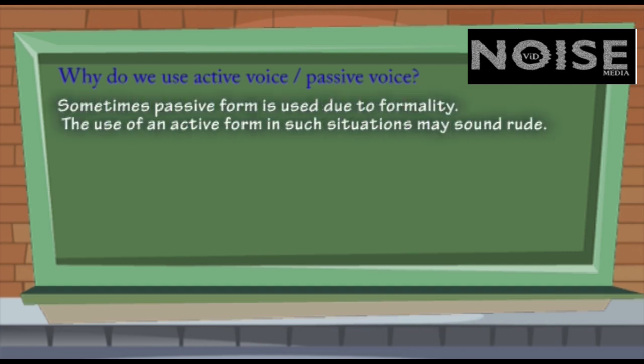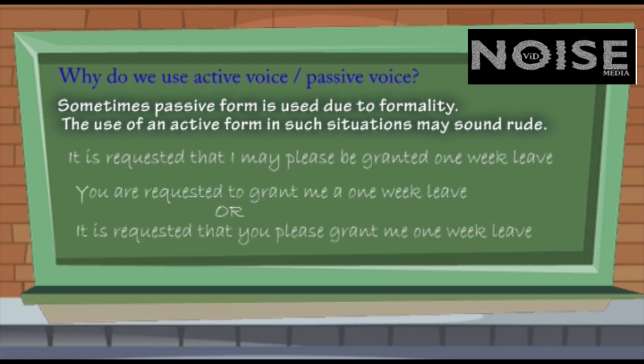Sometimes passive form is used due to formality. The use of an active form in such situations may sound rude. For example, it is requested that I may please be granted 1 week leave. Its active form would be, you are requested to grant me a 1 week leave, or it is requested that you please grant me 1 week leave. That is why we prefer to use the passive voice, the passive structure in applications and letters.